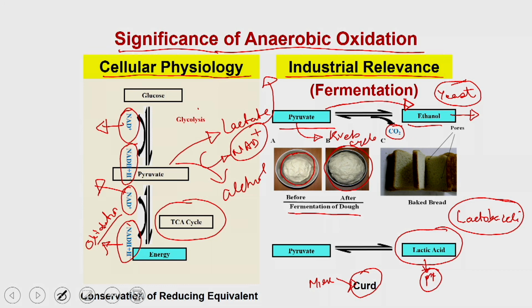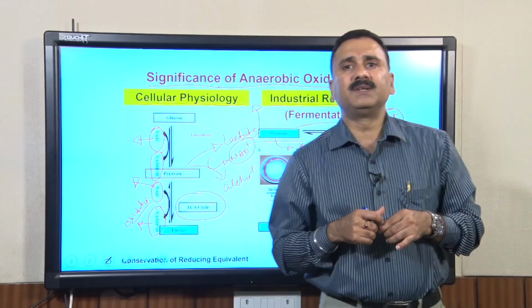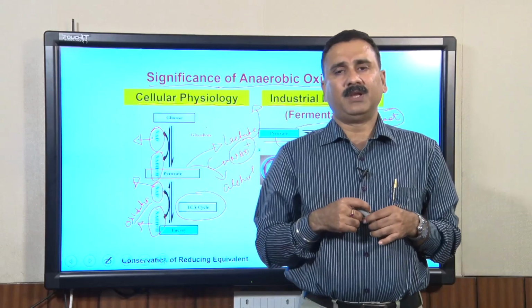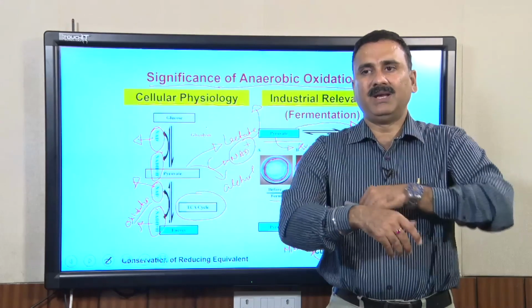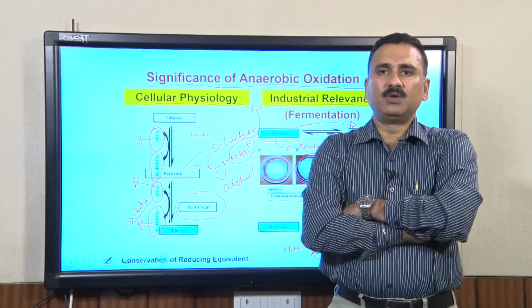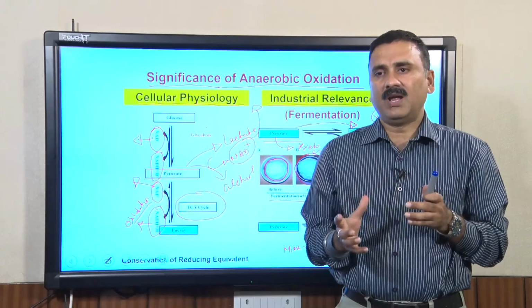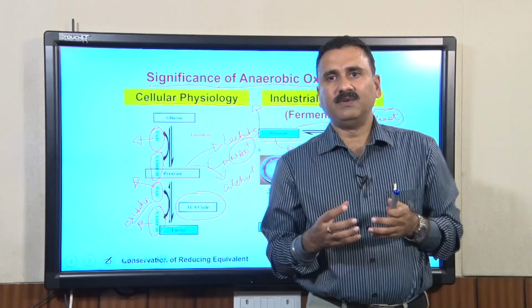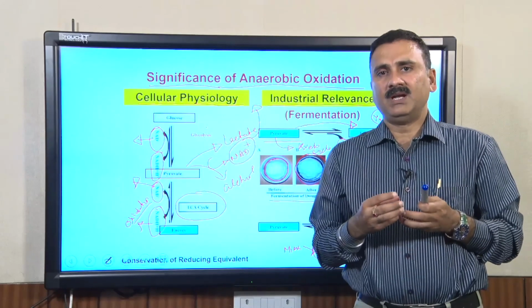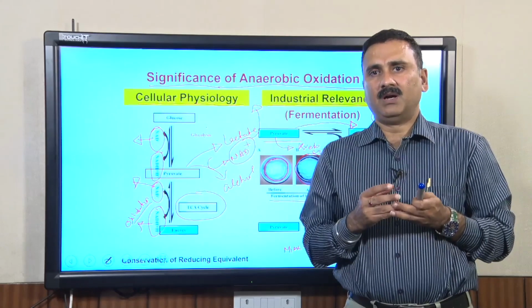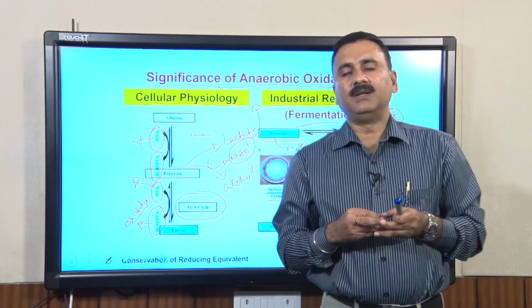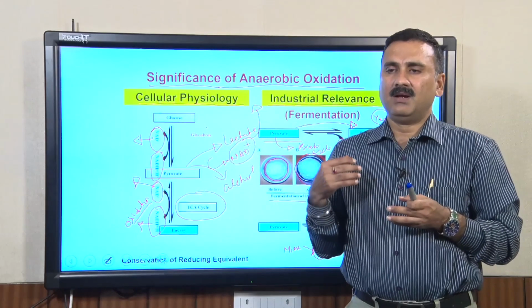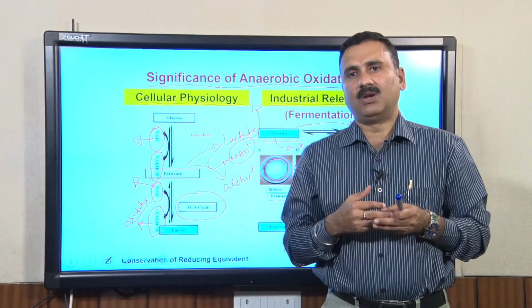So, what we have discussed so far is the cellular metabolism in mammalian cells, and also the control as well as the relevance of these metabolic pathways in terms of driving the different types of reactions, as well as in terms of running the life cycle of the particular organism.